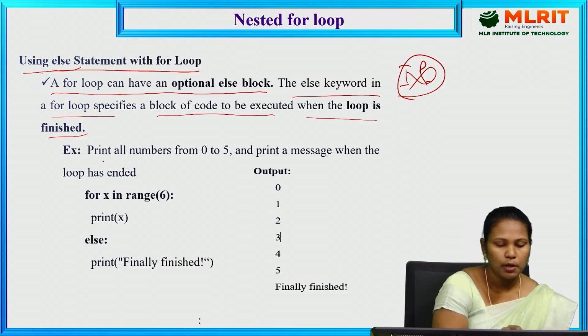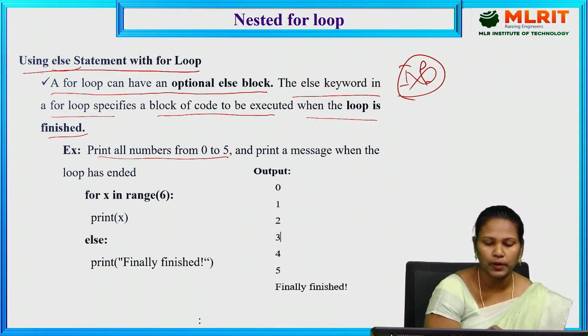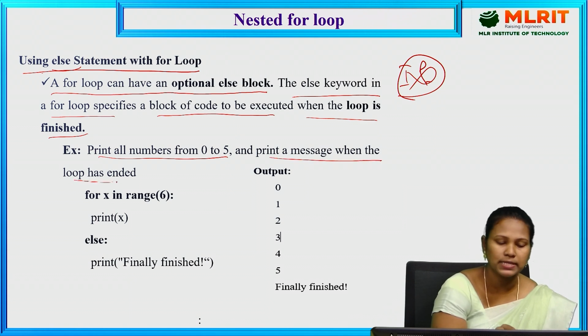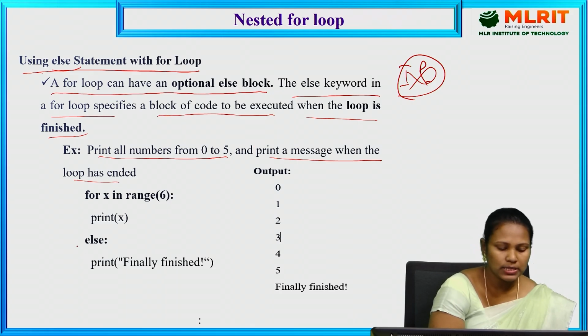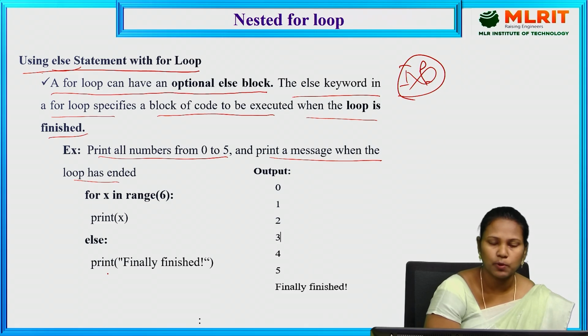So here, print all the numbers from 0 to 5 and print a message when the loop has ended. So we need to print all the numbers from 0 to 5 and we need to print that the loop has ended. So this is the else block. After completing the for loop, it goes to the else block. So it prints "finally finished".